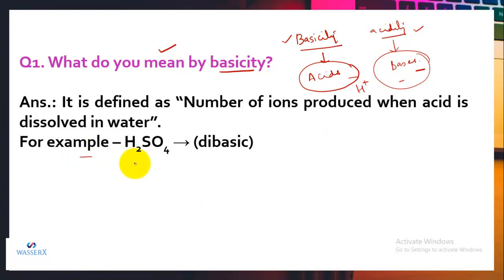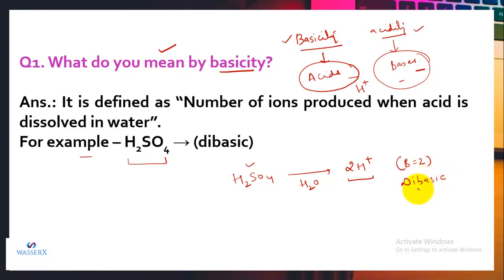Like in this example, I have sulfuric acid, and when I dissolve the sulfuric acid in water, we see that one molecule of sulfuric acid produces 2 hydrogen ions. Because it is producing 2 hydrogen ions, its basicity is 2. Basicity is 2 means 2 ions are produced, and it is termed dibasic in nature. Similarly, we have HCl.